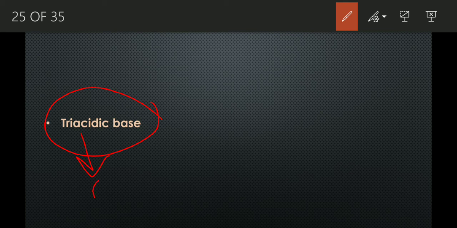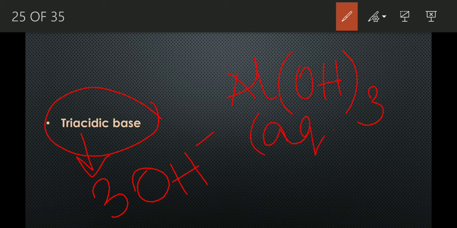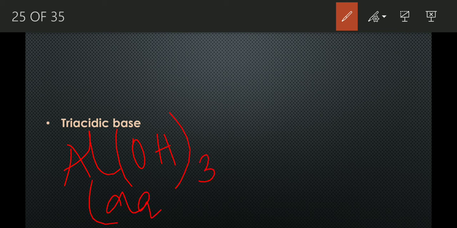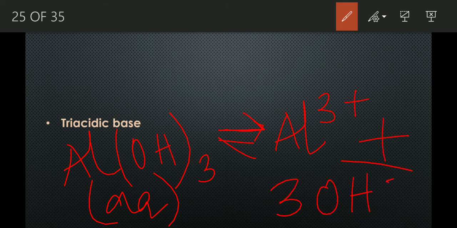Triacidic. Tri means 3. So it produces 3 hydroxyl ions per molecule of the base. For example, aluminium hydroxide, Al(OH)3. In aqueous solution, it produces aluminium ions, Al3 plus, and 3OH minus. That means 3 hydroxyl ions per molecule of the base. That's why aluminium hydroxide is a triacidic base.